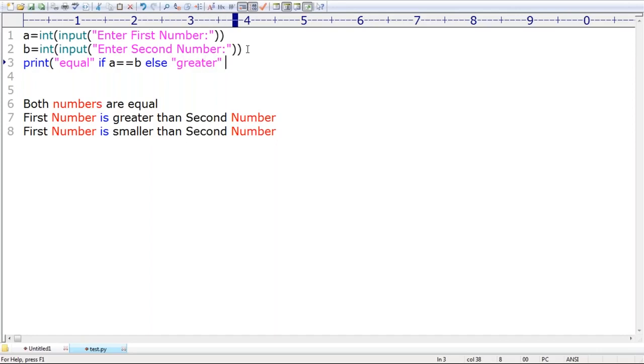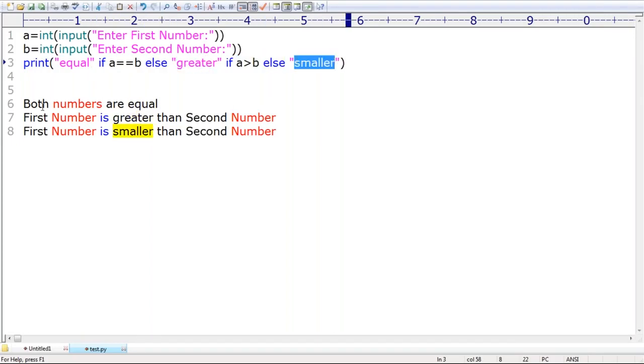When the first number is greater, if A greater than B; else smaller. If you can take it like this, then our requirement is going to be met. Are you in a position to understand? Is my logic correct or not? If A is equal to B, equal. Else, once again check A greater than B or not. If it is satisfied, greater, else smaller.